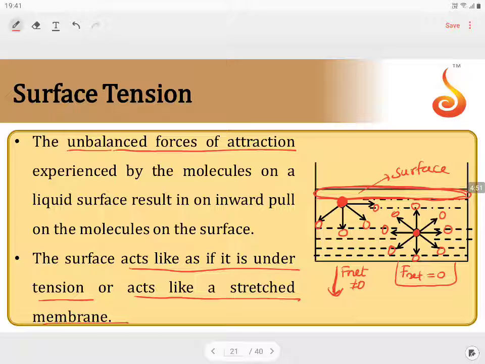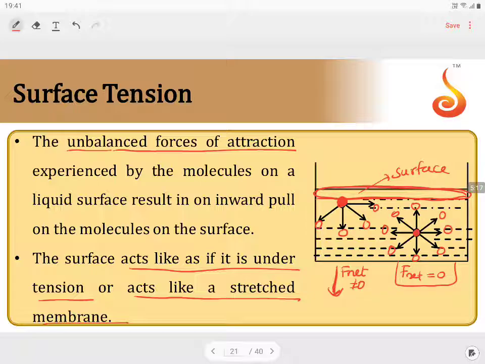If you open a Fevicol bottle, on the surface you can see a clear thick, elastic surface that is formed. If you break it, only then can you see the free liquid flowing. In the same way, an elastic, stretched membrane is formed because all the molecules start to move close to each other, holding each other tightly, and they form a membrane-type arrangement on the surface.